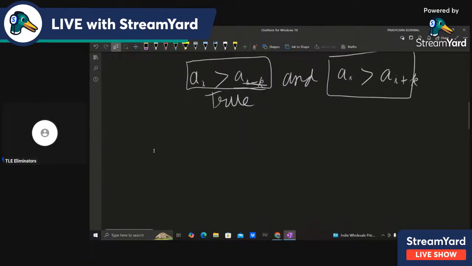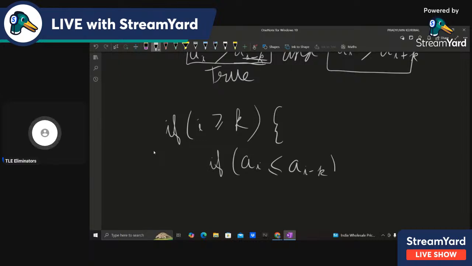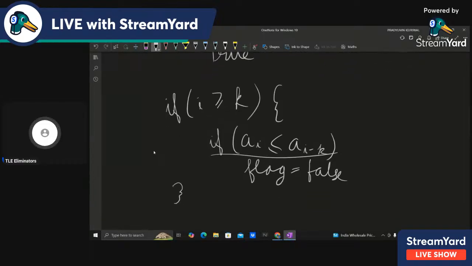So what I did was first I wrote a condition: if i is greater than or equal to k, then only I check inside. And in here, I check that if a[i] is less than or equal to a[i minus k], then we don't count a[i], right? We want a[i] to be greater than a[i minus k]. So in this case, we don't count a[i]. I have kept a flag, so I set flag equals false. So this is for a[i minus k].